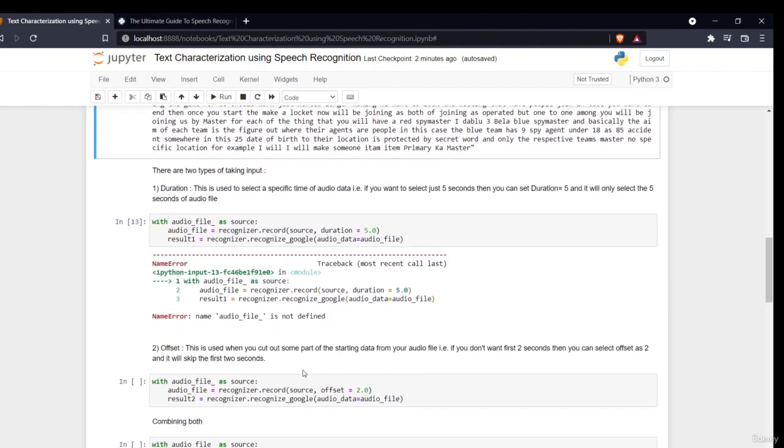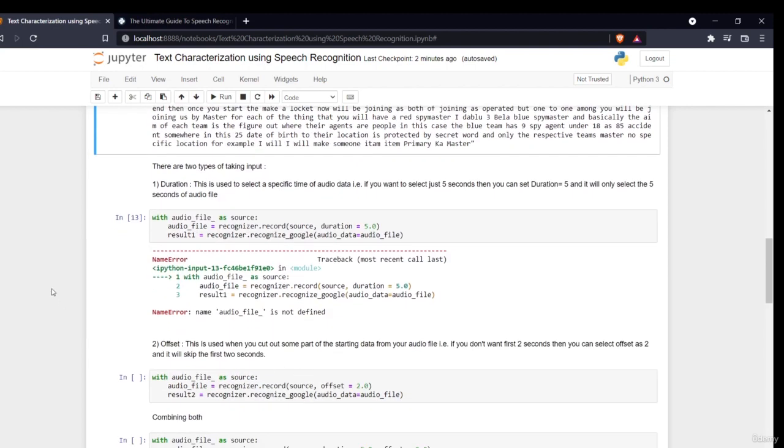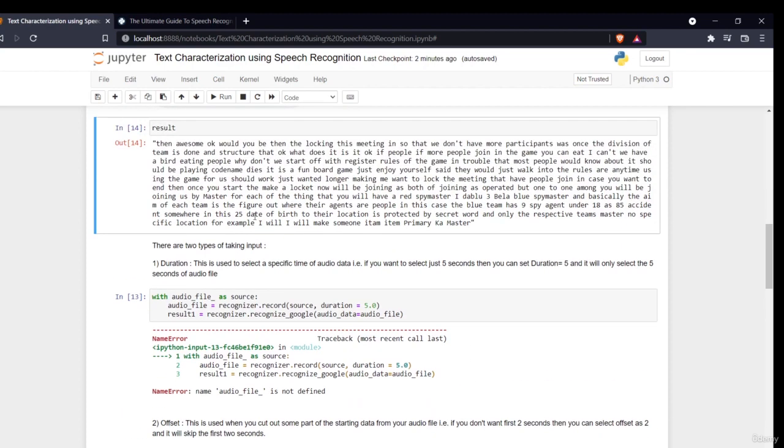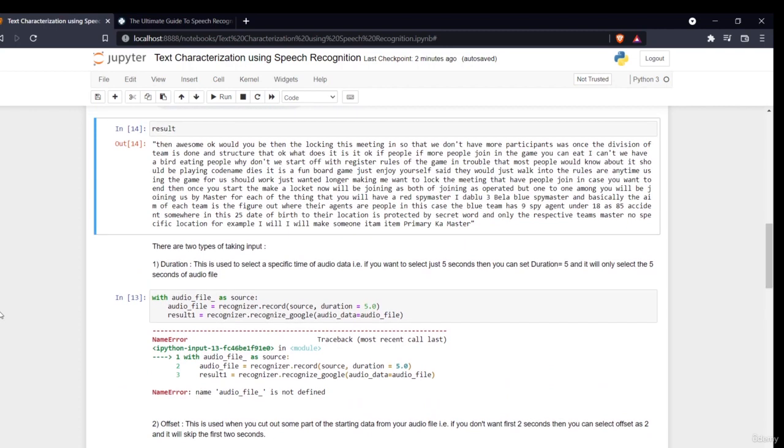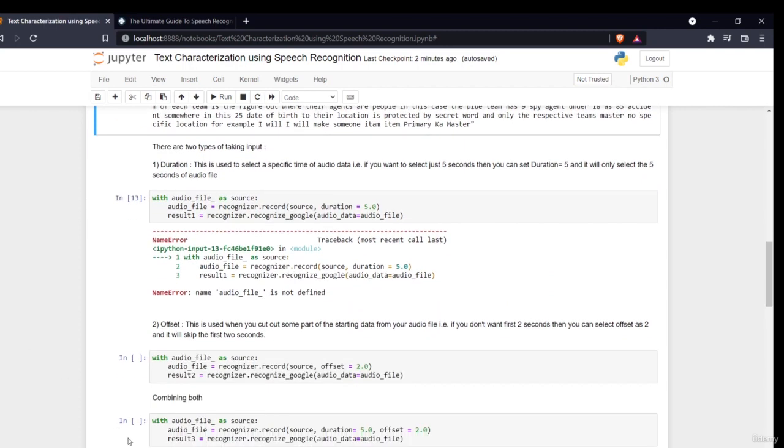Now another parameter is the offset. What is offset? It is used to cut some part of the starting data from your audio file. If you don't want the first 2 seconds, like when the lady was not saying any word and you don't want that portion, you can set offset equals 2, in seconds. It will skip the first 2 seconds and then start recording from there. This is the work of offset.